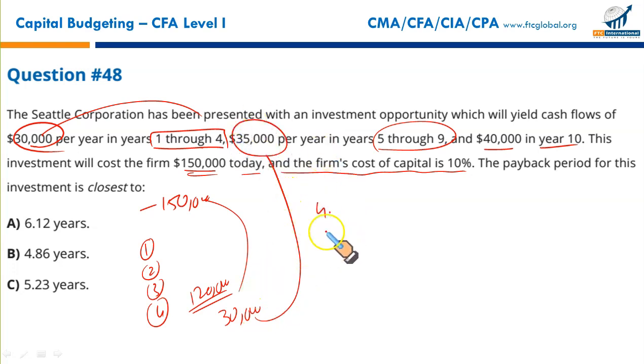The fractional part of the 5th year can be calculated by dividing 30,000 by 35,000. That gives me 0.856, the fractional part of the 5th year. If rounded off, it gives me 4.86, and that perfectly matches option B.